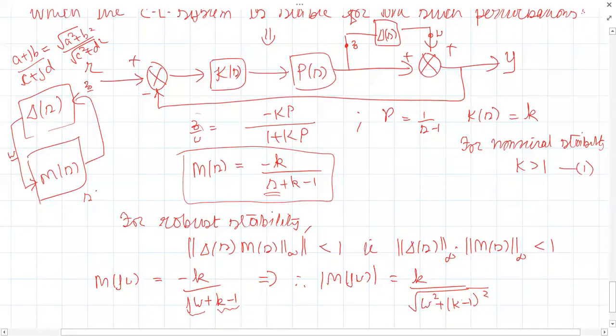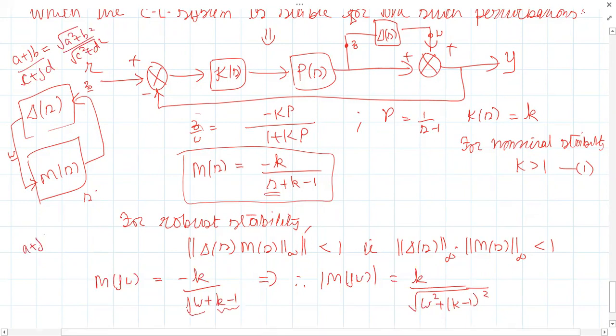Sir, it will be minus omega square. Why should it be minus omega square? Tell me. Who is that? What's your name? Srinivasan. Yes, Srinivasan, come again. Sir, if we square j omega, we get minus omega square.